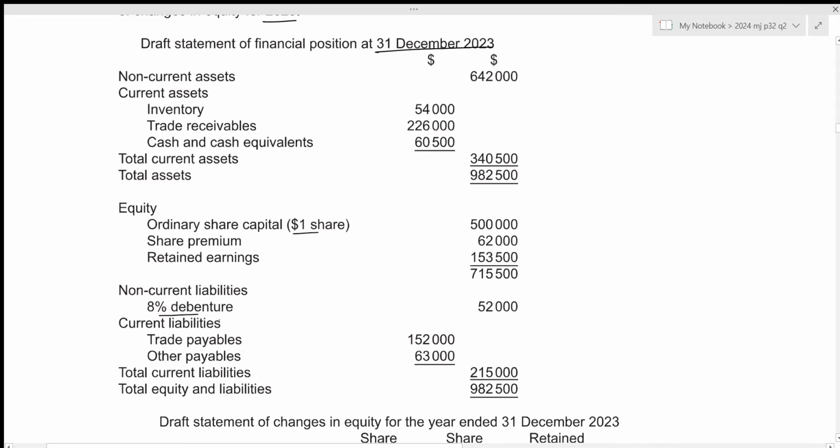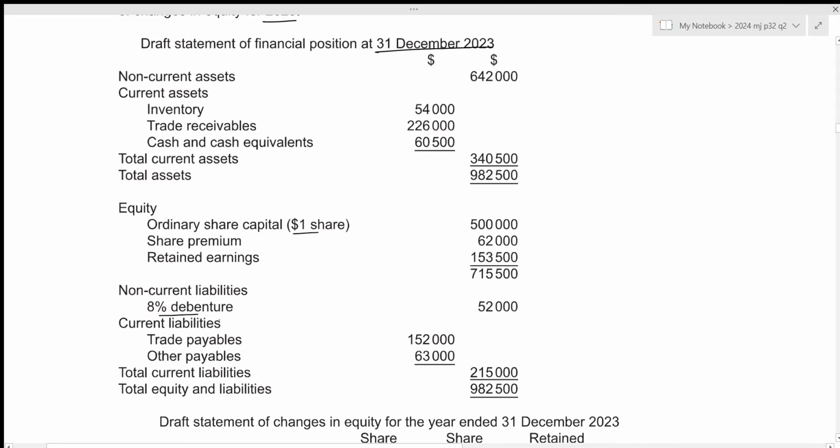Alright, then for the fourth information, accrued debenture interest of 2,000 was included in the value of 8% debenture. Okay, so the debenture amount is incorrect. Instead of 52,000, it should have been 50,000. And the 2,000 should be included within other payables because that is the accrued interest which is yet to be paid at the date of 31st December 2023.